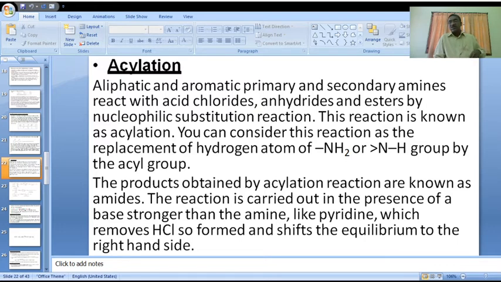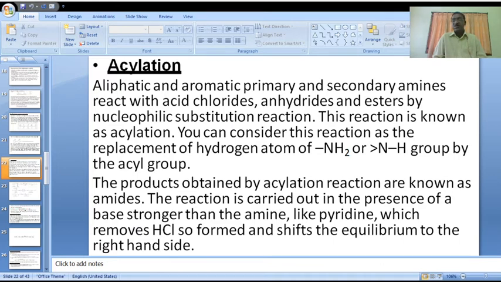In this acylation reaction, primary amines and secondary amines are involved. These amines react with acid chloride and we get an acyl compound. The products obtained by acylation reaction are known as amides.